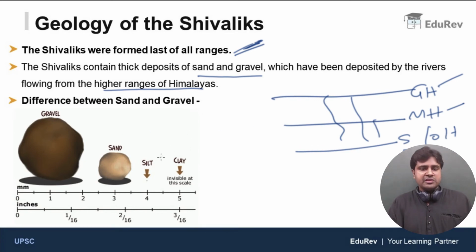Just look at this image for the sake of clarity. The particles of the soil vary in size. The smallest particle is clay, next you have silt, and then you have sand and gravel. Of all the soil particles, gravel is the largest. The next largest is sand, then silt, and the smallest particle of the soil is clay. Clear? So that is the difference between sand and gravel. I hope you understood this.